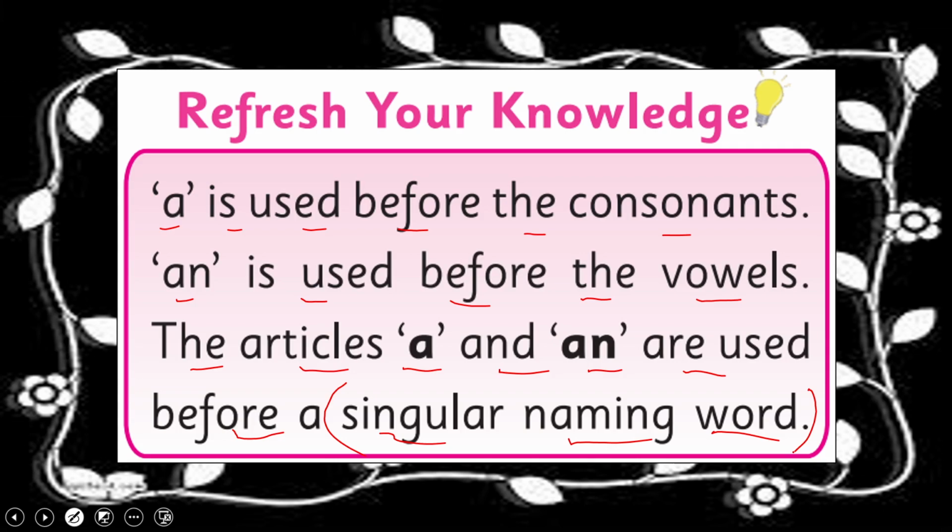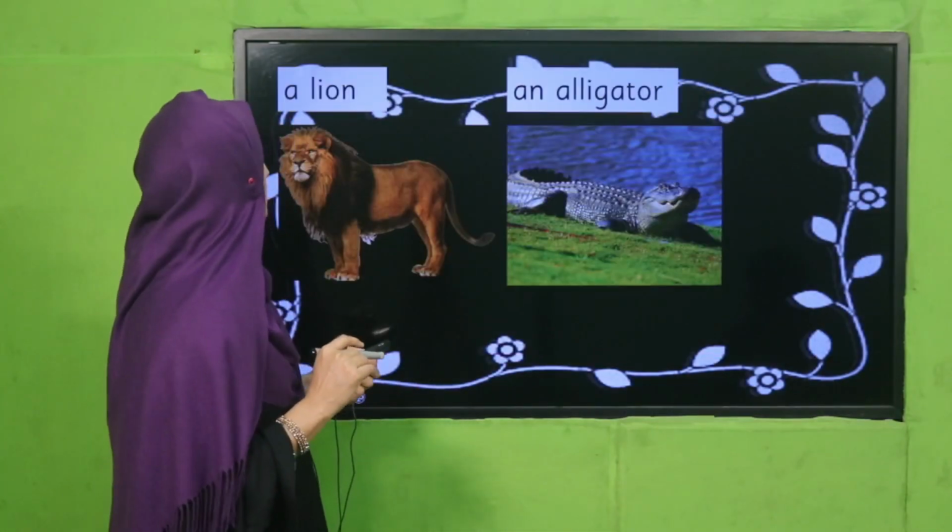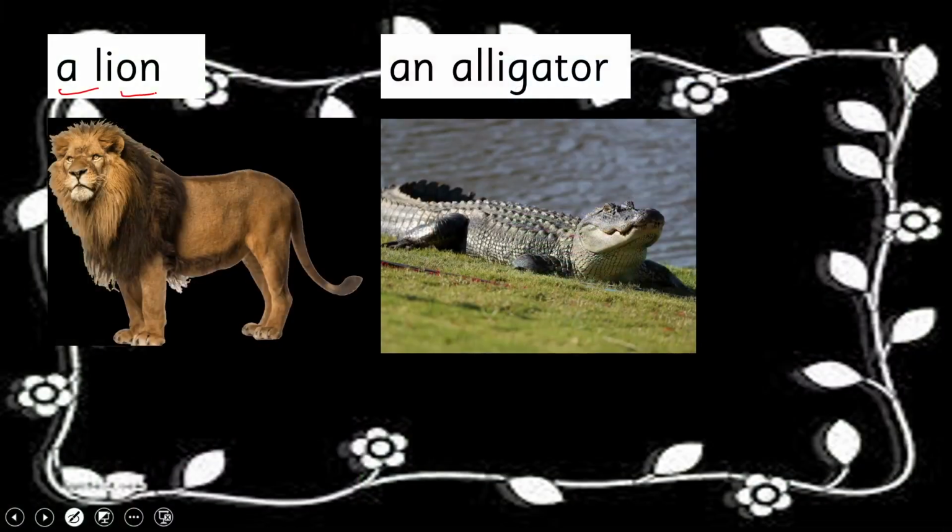Okay, is it clear? Let's see through examples, my dear students. See there, a lion. Yes, you can see it is singular. How many lions? Yes, 1 lion. So we have used a there. Why have we used it? Yes, because there is L, and L is a consonant, because our naming word starts with L. Good. See the next example. An alligator.